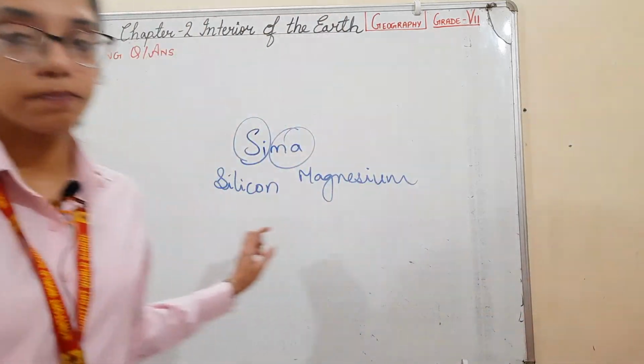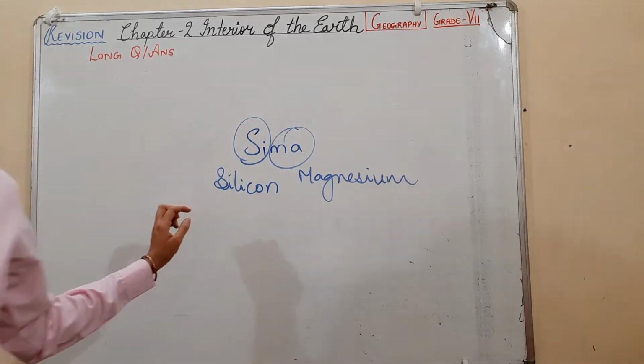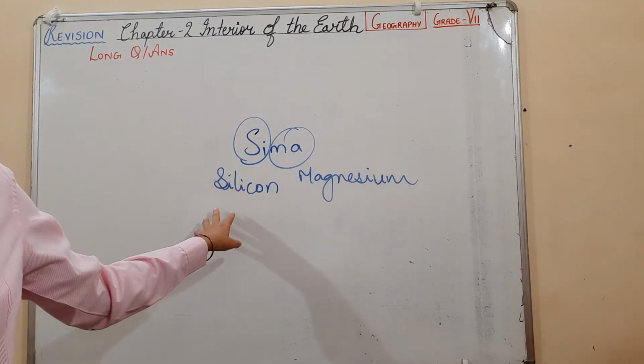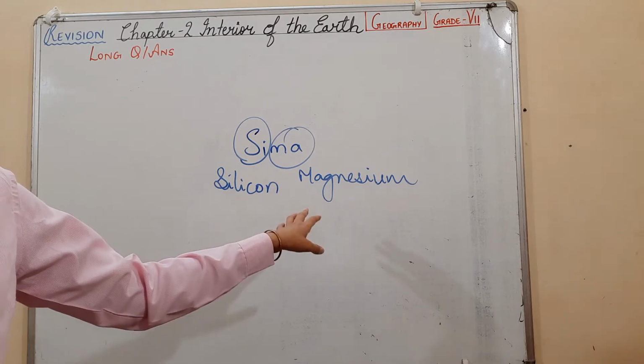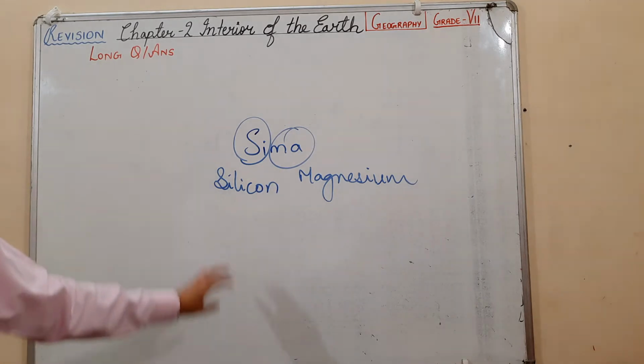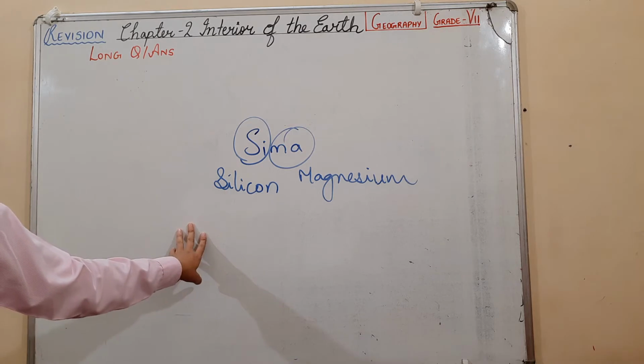Next question. Why does the thickness of the earth's crust vary widely in the continental masses and the ocean floor? This we already did, that SIMA. Just now I told you about SIMA, silicon and magnesium. The basaltic layer SIMA directly lies under the ocean floor. It is the thinnest part of the earth's crust.